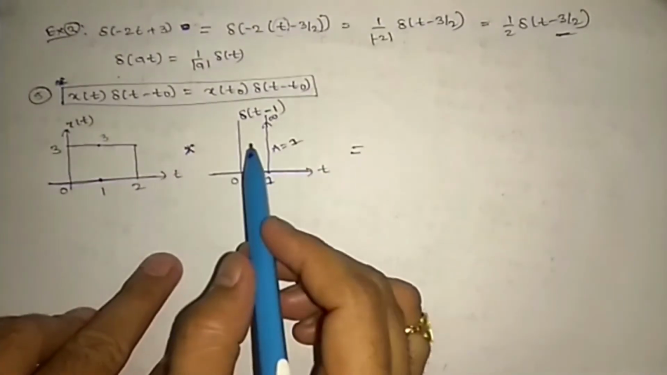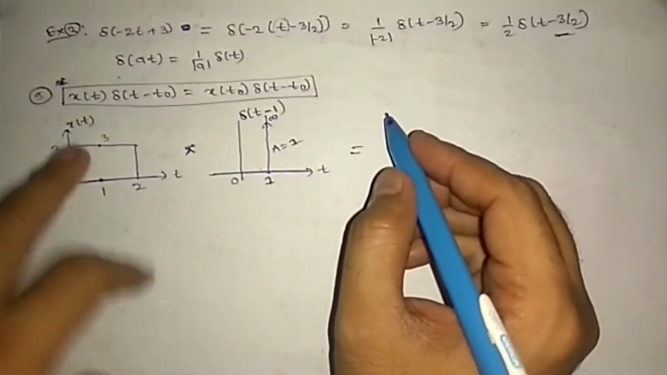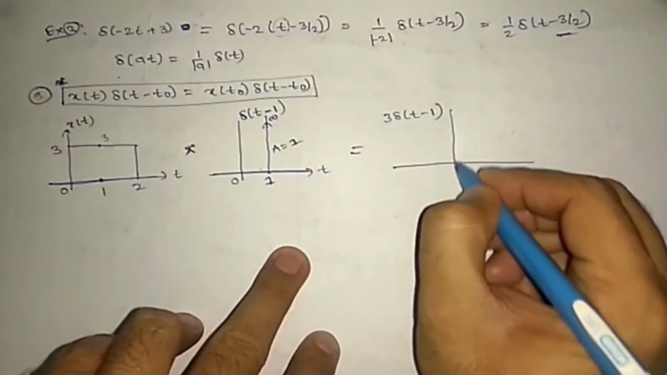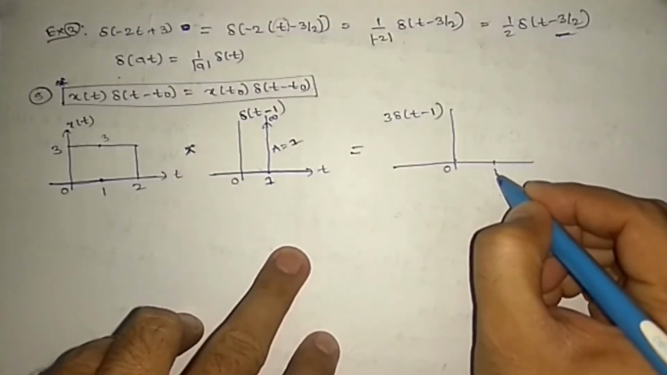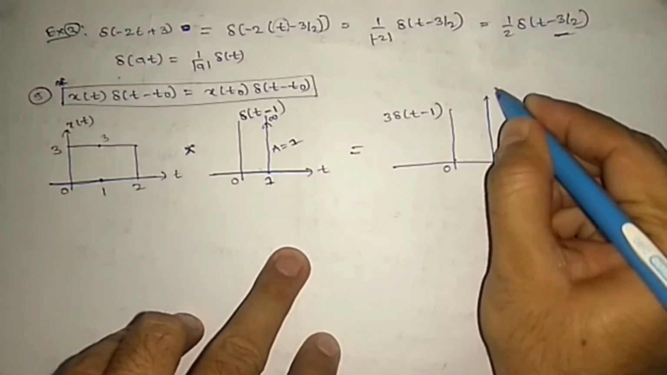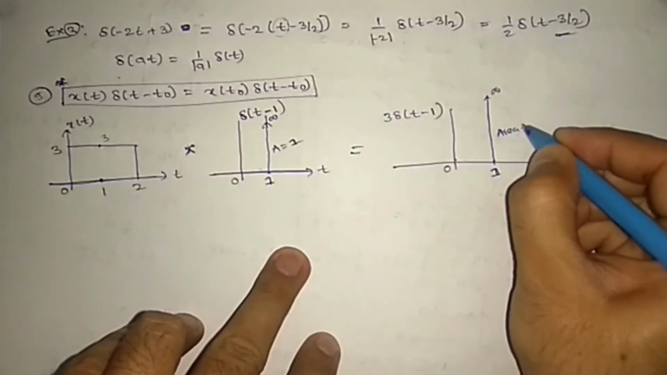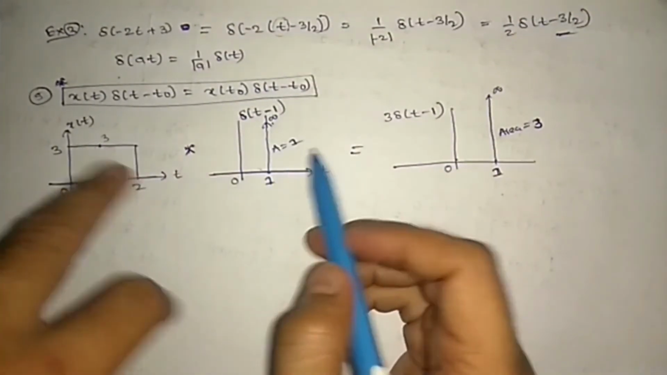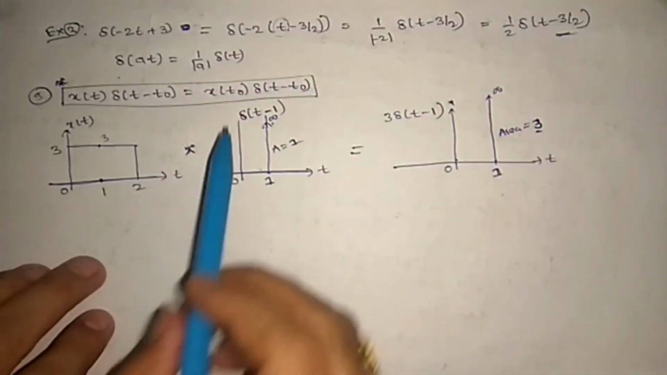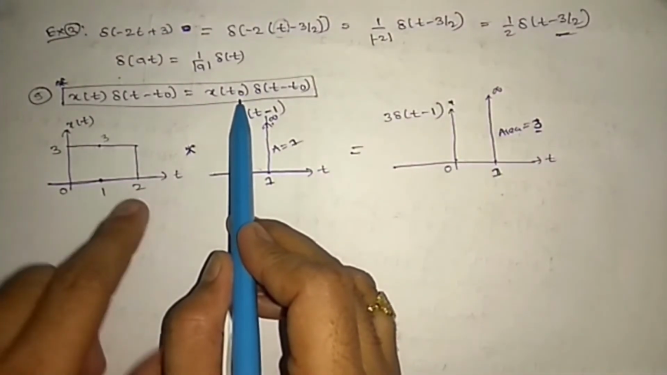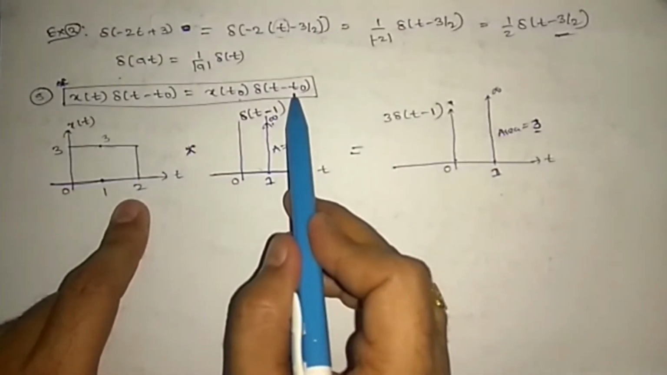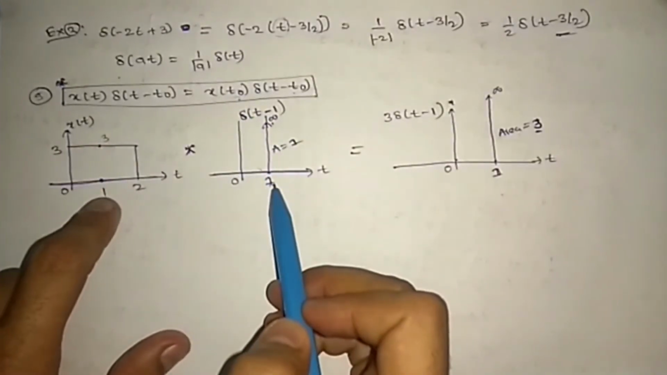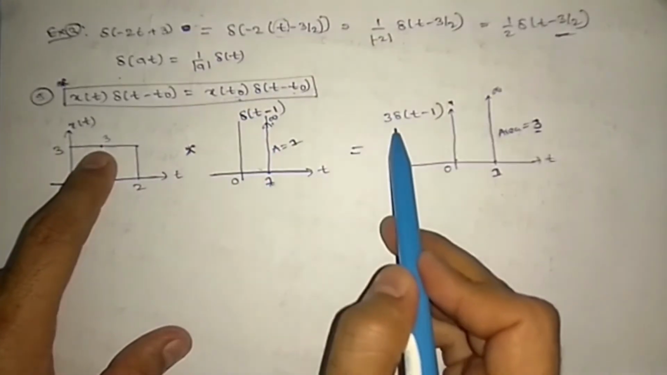So here what you are getting at last is this 3 and del of t minus 1 as the answer, right? What's happening here? At 1 you have infinite amplitude and the area becomes 3, because infinity multiplied with something is still infinity, but the area is becoming 3. Got it? That's x of t naught, because here t naught is 1, and at 1 we have a 3, that's why 3 is multiplied with this one.